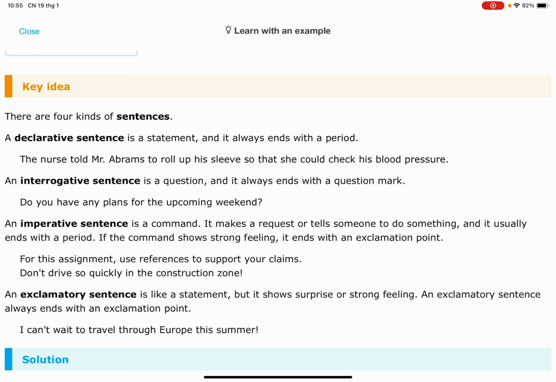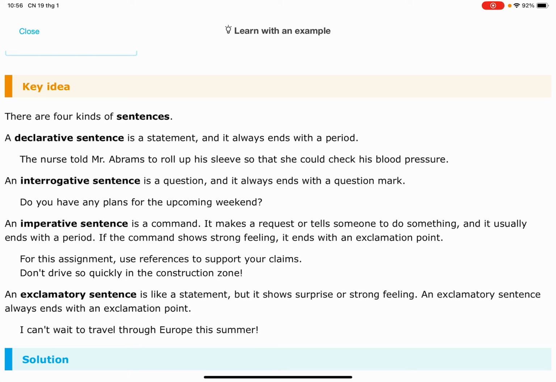We have to look at the whole sentence to see if it is commanding something. Like for this assignment, we have to do something. Don't drive like this, or don't eat this. It's a command. Then there's the exclamatory sentence. It's the same. Just look for the punctuation. If it has an exclamation point, then it is exclamatory.